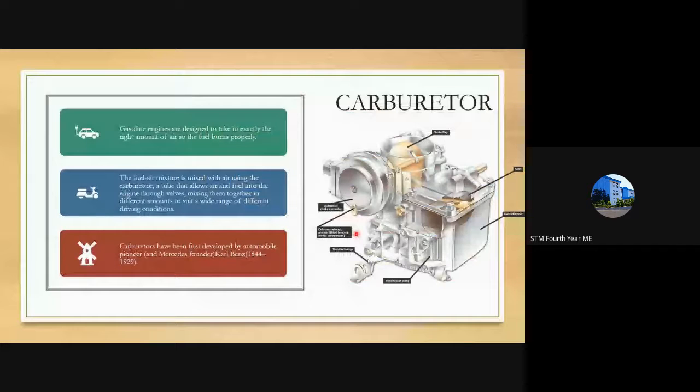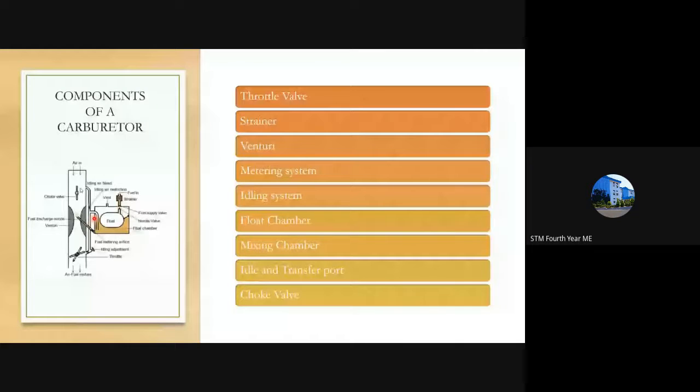There are many components, and we are going into detail about each component. So the components of a carburetor: throttle valve, strainer, venturi, metering system, idling system, float chamber, mixing chamber, idle and transfer port. Then comes the choke valve.